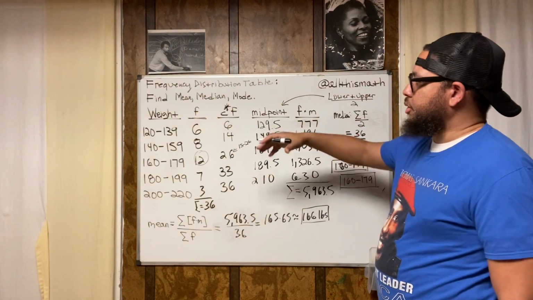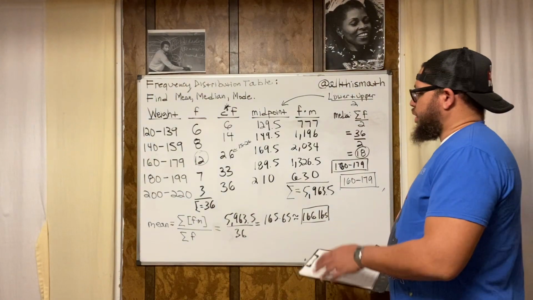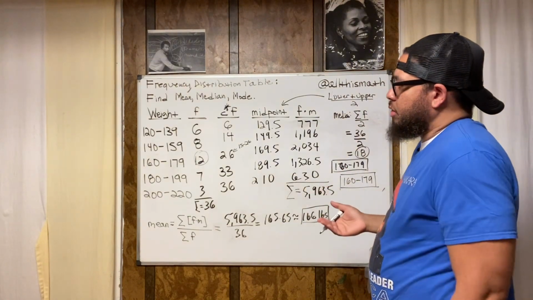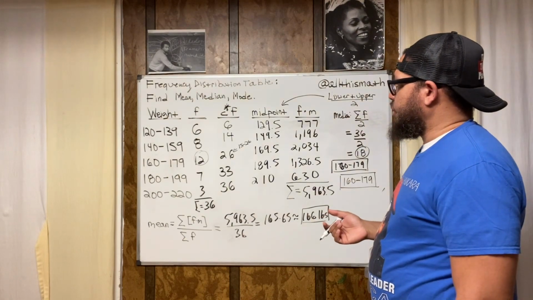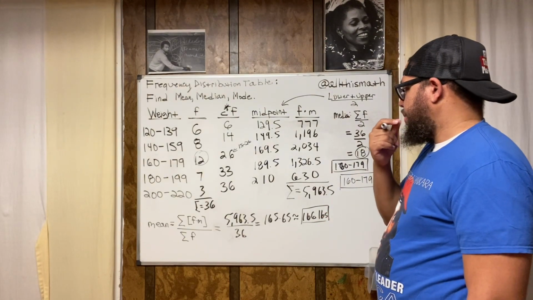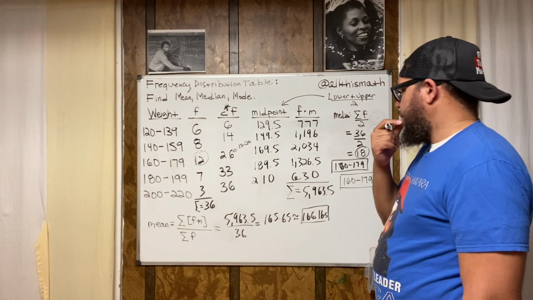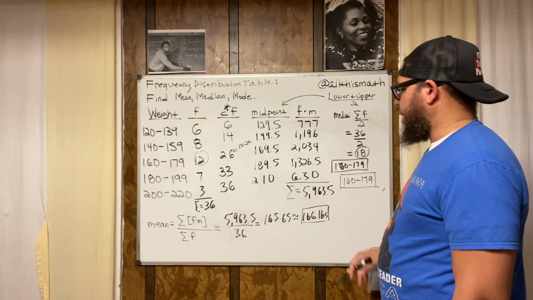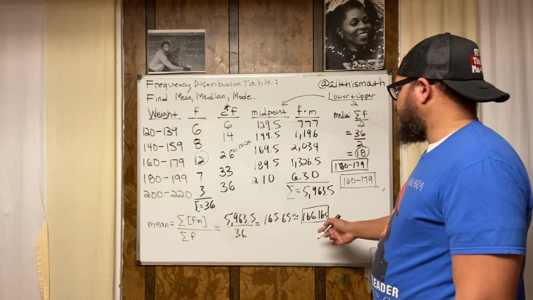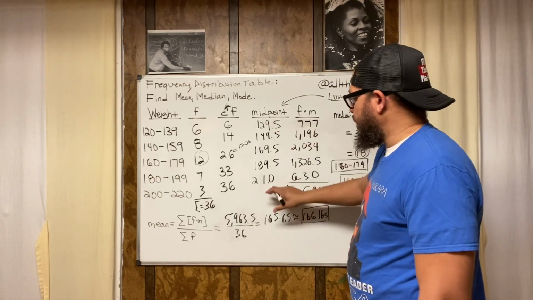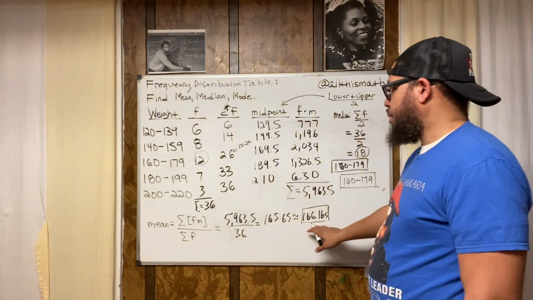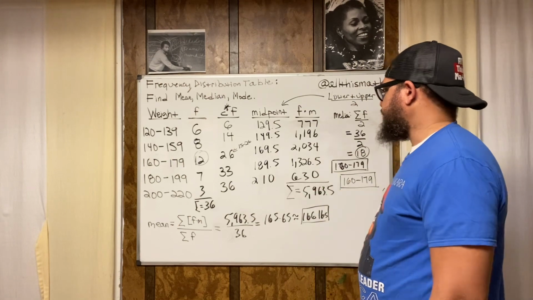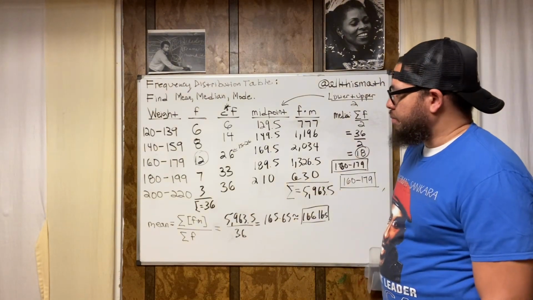And because it's a frequency distribution table, our median and mode are ranges because we don't know the specific numerical values. We just say 160 to 179. For the mean, because we use the midpoint, we come up with a specific value, right? All right. So that's that.